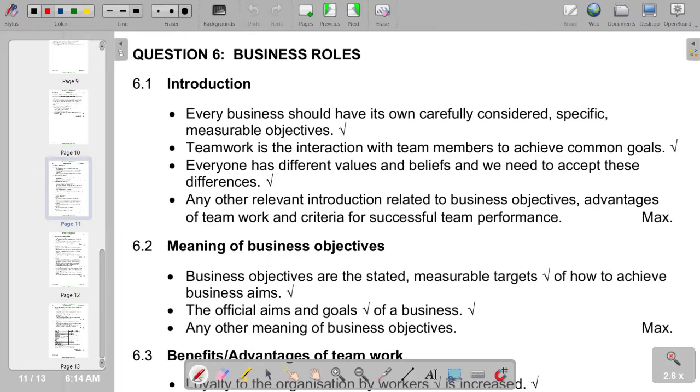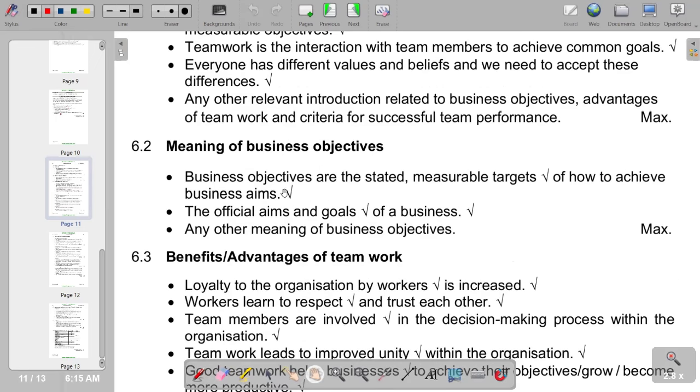Then after that, we go to the main part whereby we start with the meaning of business objectives. Then we move on to benefits or advantages of teamwork.